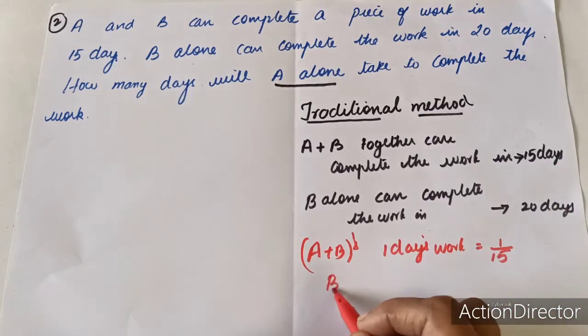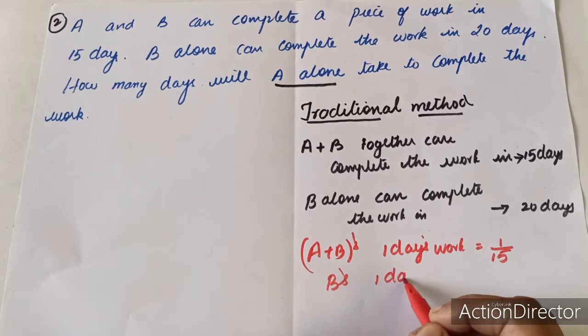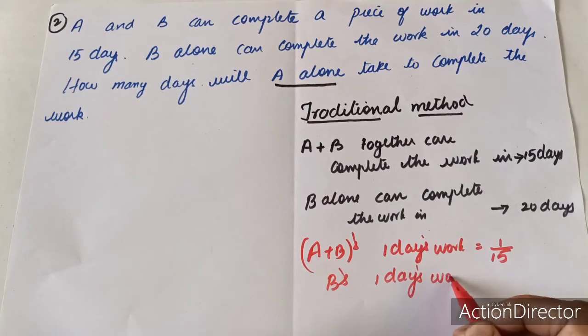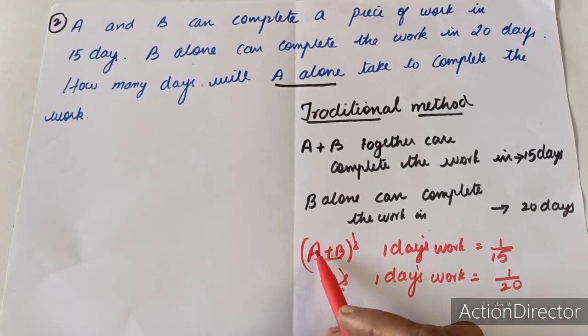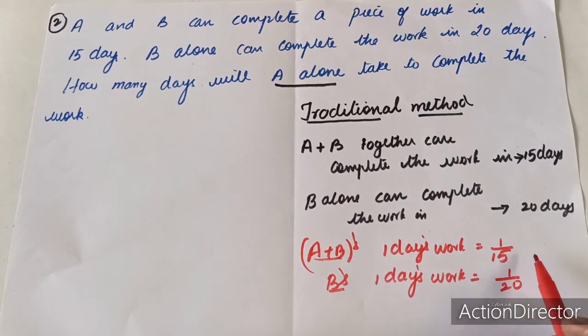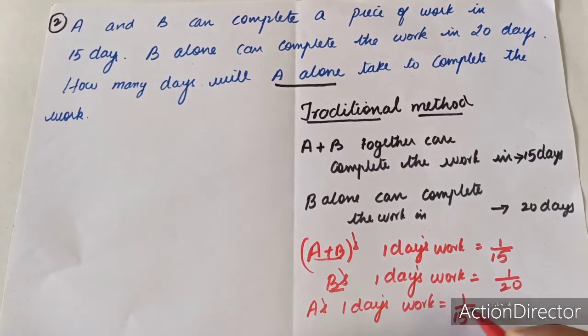And similarly B's 1 day's work is equal to 1 upon 20. Now for finding A's, here A plus B is given and B is given. So for finding A's 1 day's work, we have to subtract 1 by 20 from 1 by 15. So A's 1 day's work is equal to 1 by 15 minus 1 by 20.